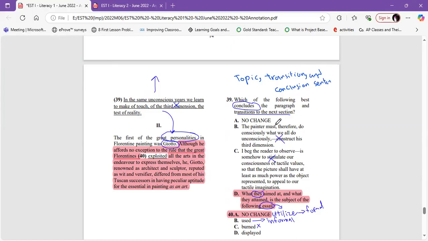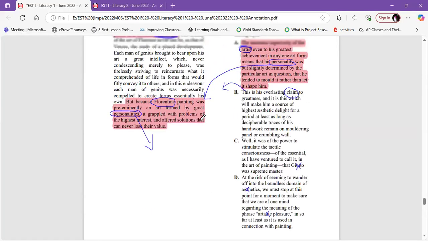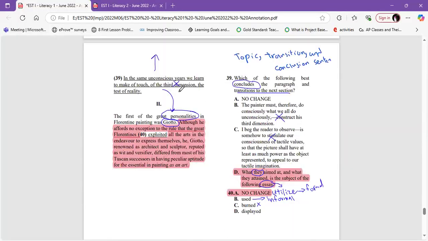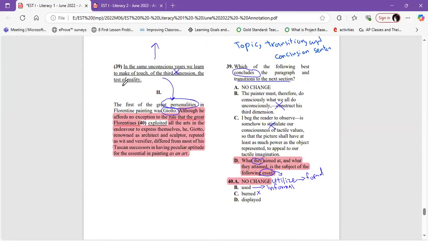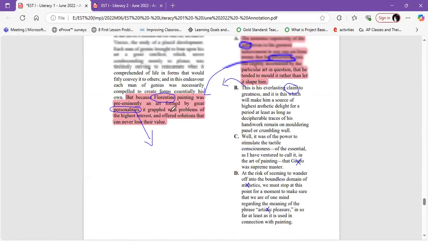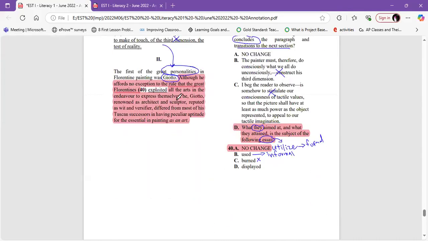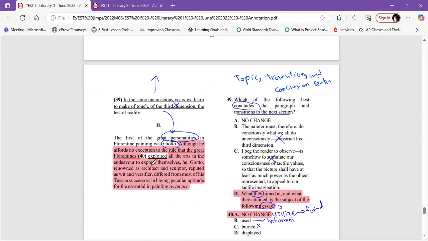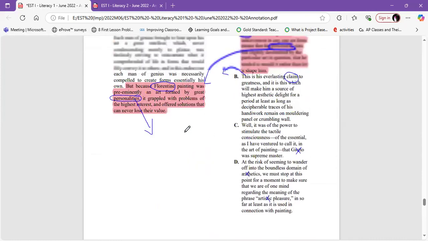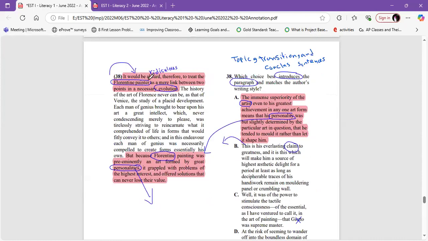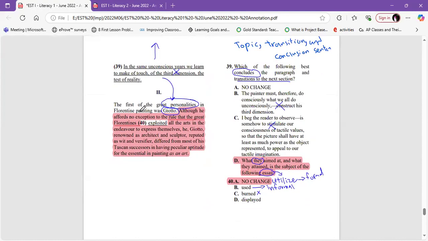The same thing. He wants something in 39 to conclude this paragraph. I don't know where the paragraph actually is, but to conclude the paragraph, I think it's related to this one, and to be a kind of transition to the next sentence. Okay, let's find one to conclude. So we need to read the first. I think we read this before, and we know he talks about Florentine painters, and even the personality of them. Let's find now this one.